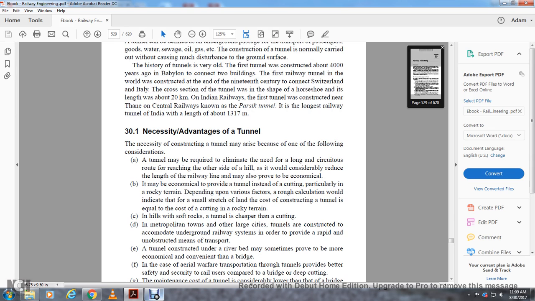Necessity and advantages of the tunnel. The necessity of the construction of a tunnel may arise because of one of the following. A tunnel may be required to eliminate the need of a long detour route to reach the other side of the hill. It would considerably reduce the length of the railway line.